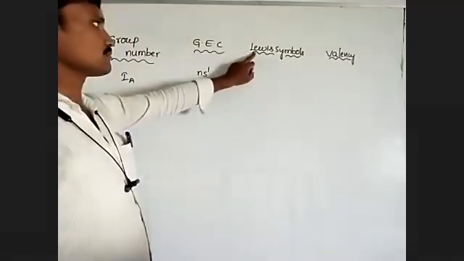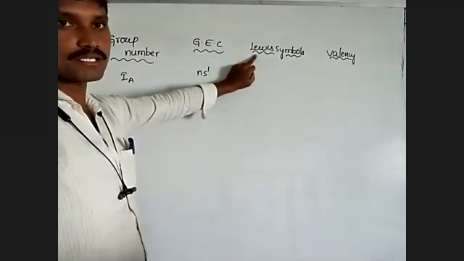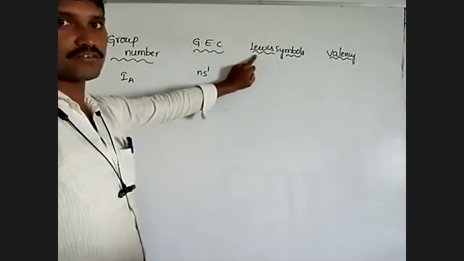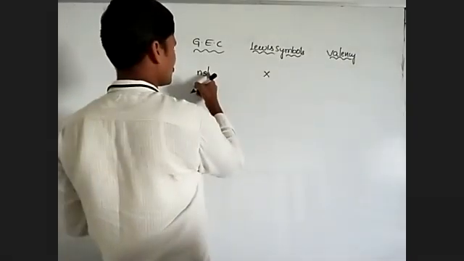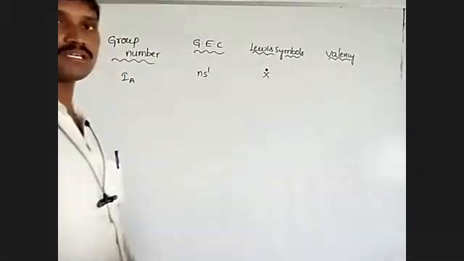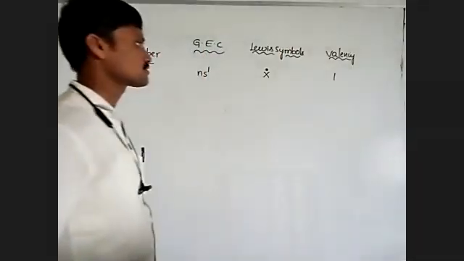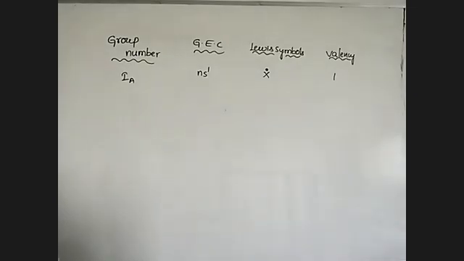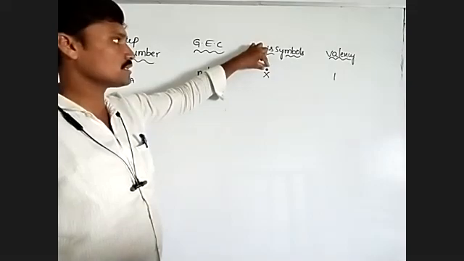Lewis symbols represent the number of valence electrons around the atom or element X. So there is only one valence electron, so you keep only one dot on the X. So valency is also one. For metals, valency is equal to the number of valence electrons. So here only one valence electron, so you keep one dot on the X.